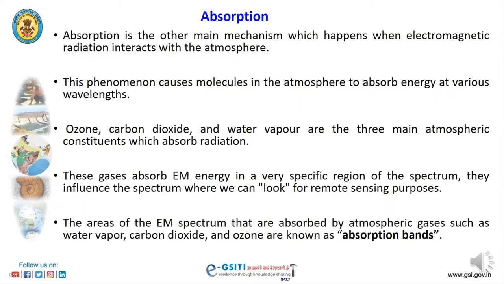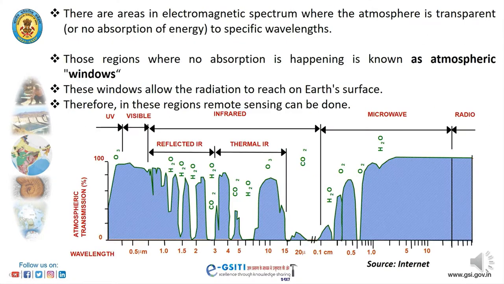They influence the part of the spectrum where we can look for remote sensing purposes, and the areas of the electromagnetic spectrum that are absorbed by atmospheric gases such as water vapor, carbon dioxide and ozone are known as absorption bands. There are certain areas in the electromagnetic spectrum where the atmosphere is transparent, with no absorption of energy at specific wavelengths. Those regions where no absorption is happening are known as atmospheric windows. These windows allow the radiation to reach the Earth's surface. Therefore, in these regions, remote sensing can be done.